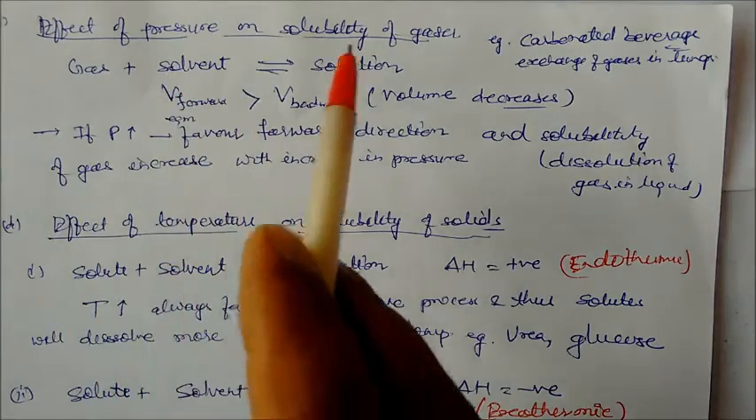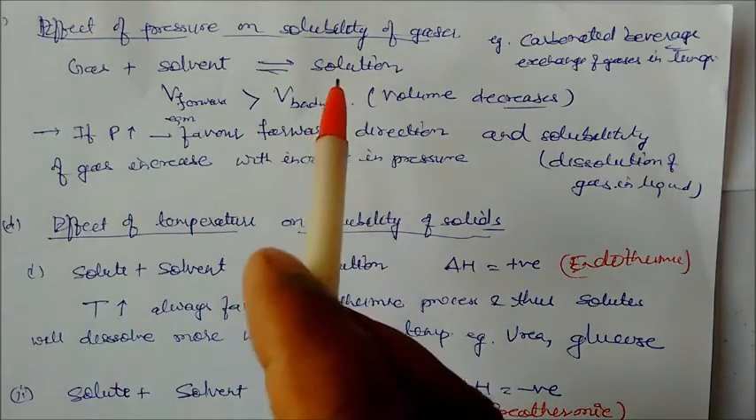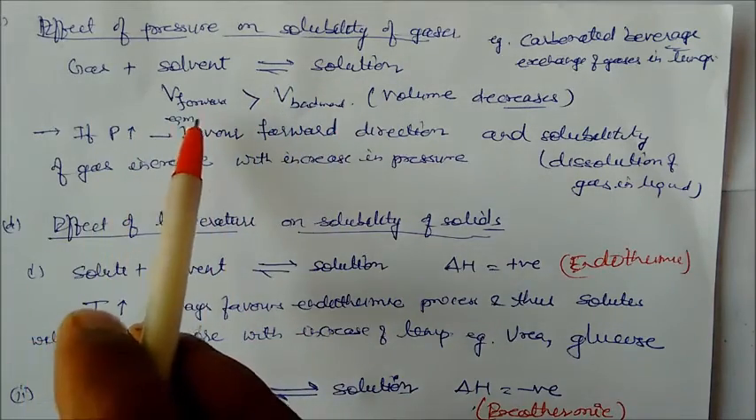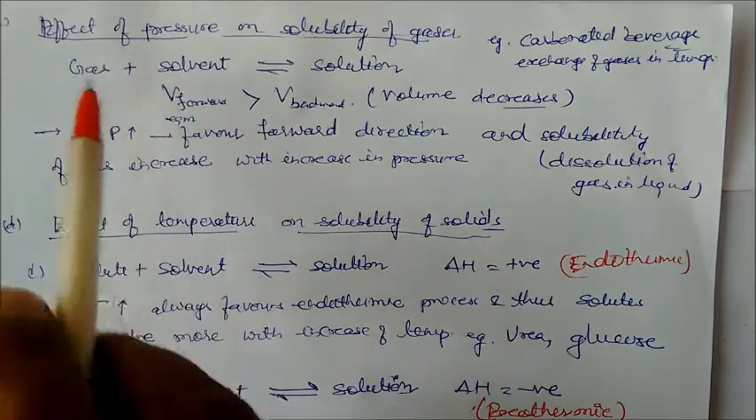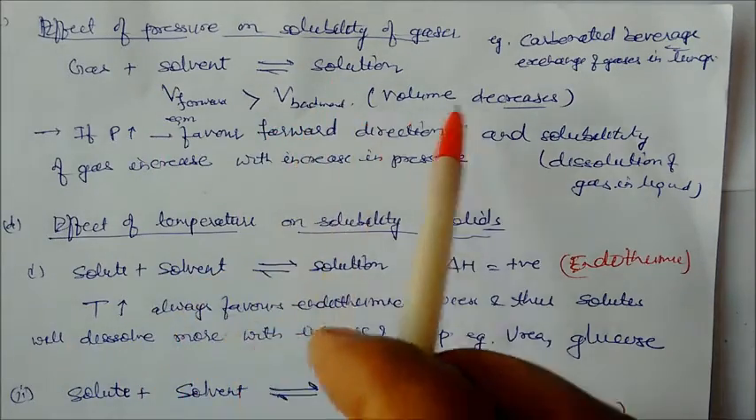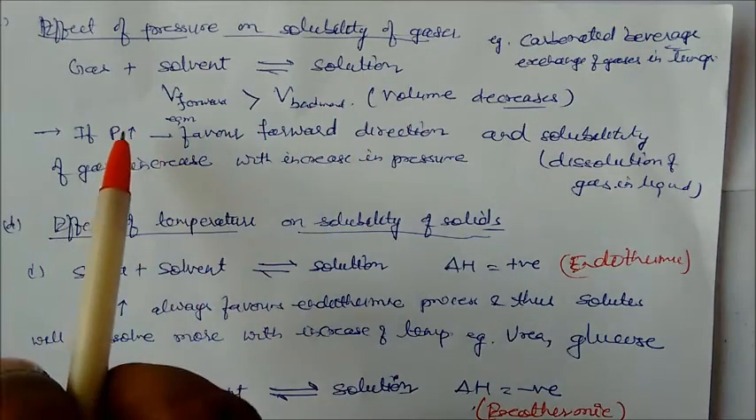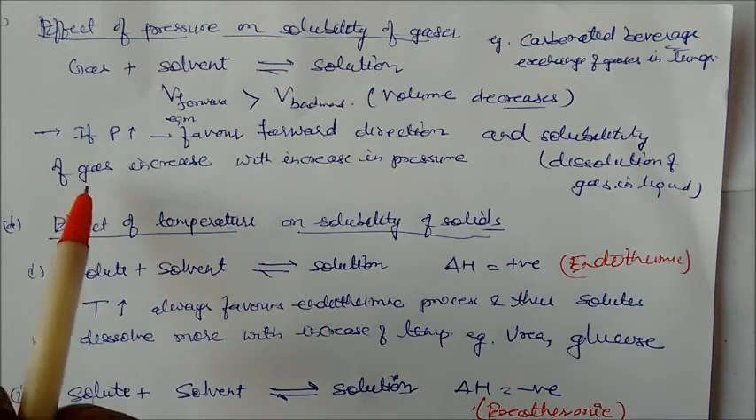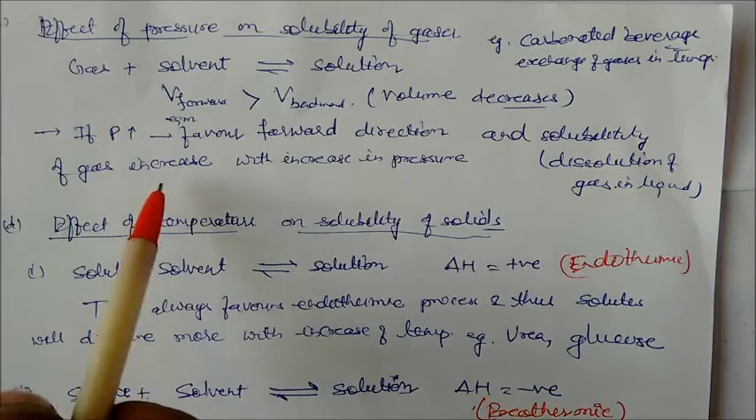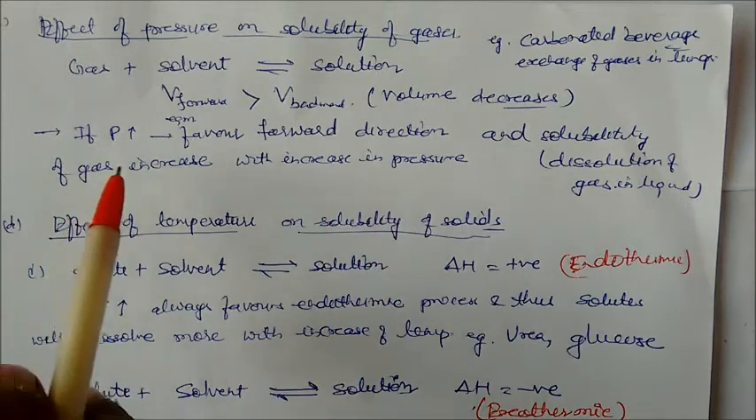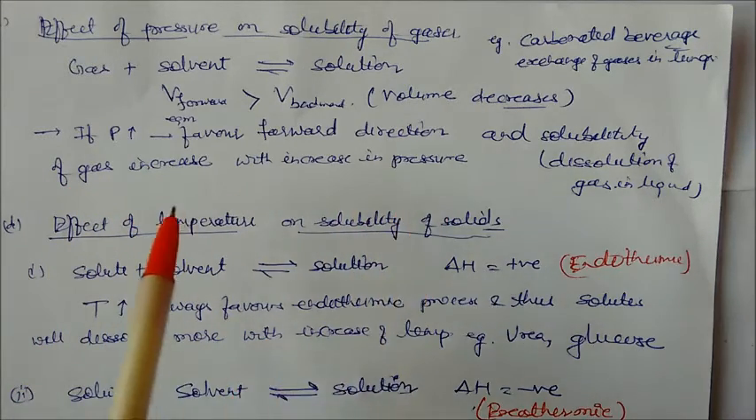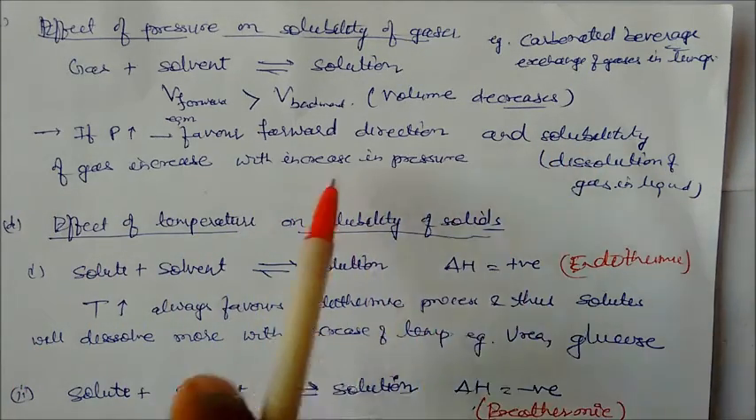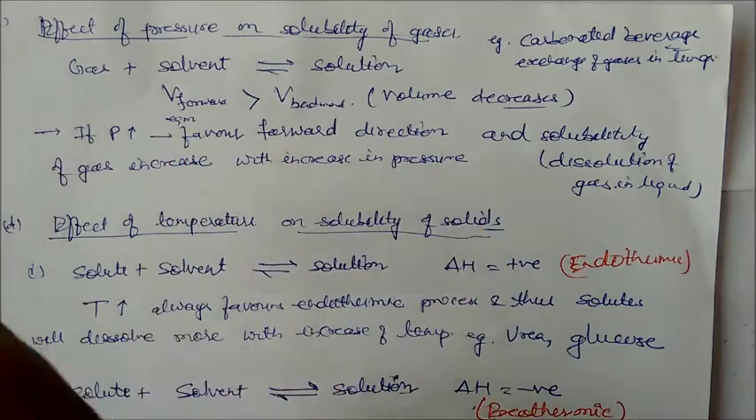Effect of pressure on the solubility of gases. This is our third part. Here a gas is dissolved in a solvent and converted to a solution. The volume of the gas is more than the volume of the solution, so volume decreases. So if you increase pressure, the equilibrium will favor the forward direction. We can say the solubility of the gas increases with increased pressure.